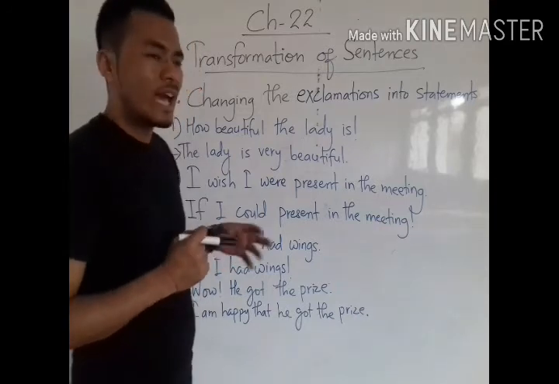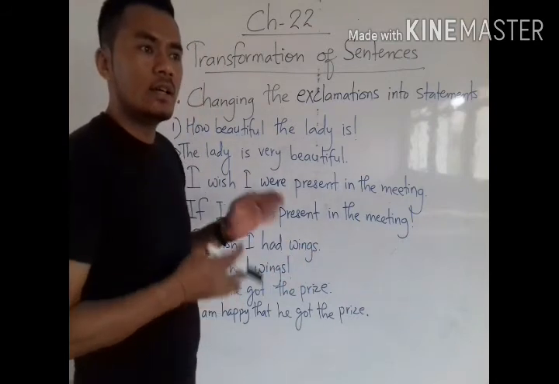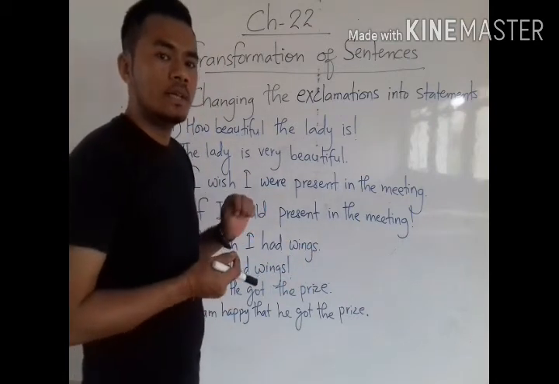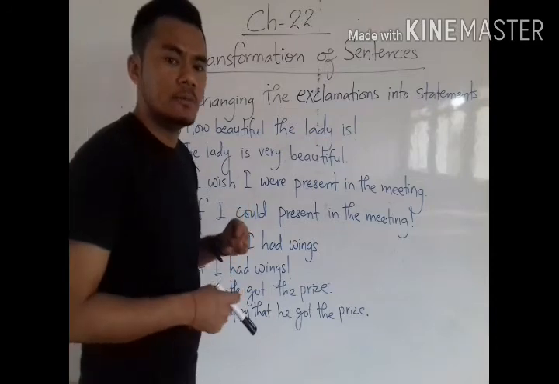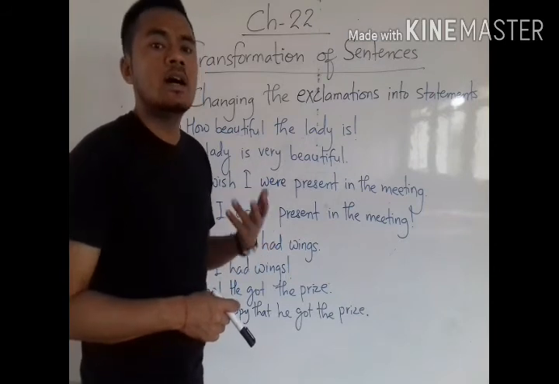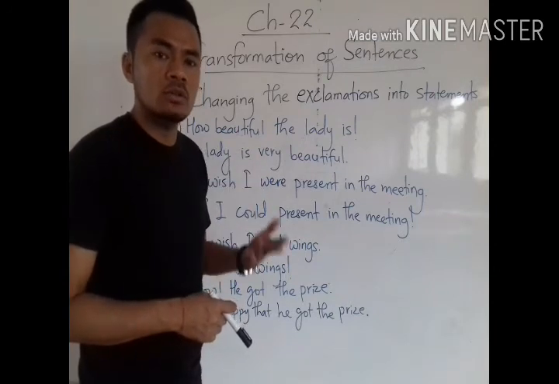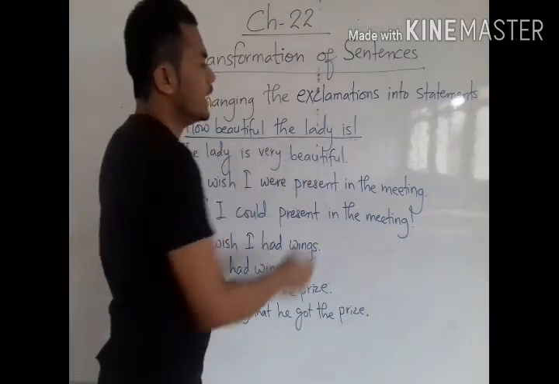Let's see. We have to be careful about some changes so that there would not be a change in the meaning, but it would add sameness to the meaning of the sentences, what the sentences actually want to deliver. Like here, how beautiful the lady is.